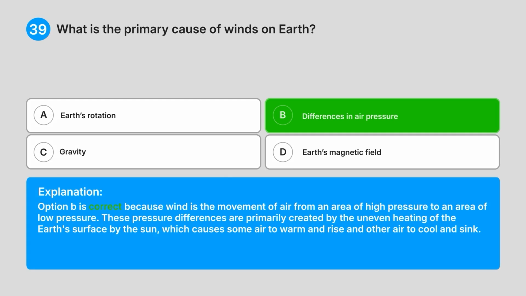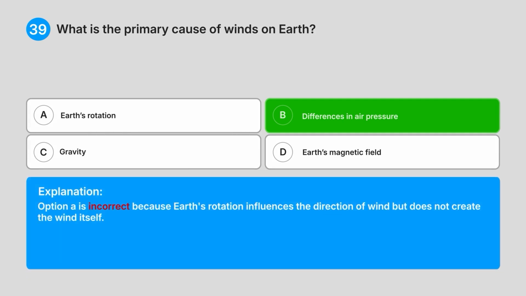Explanation. Option B is correct because wind is the movement of air from an area of high pressure to an area of low pressure. These pressure differences are primarily created by the uneven heating of the Earth's surface by the sun, which causes some air to warm and rise and other air to cool and sink.